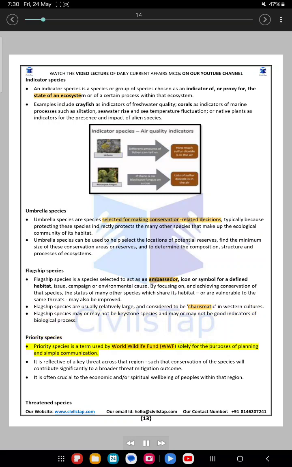Priority species. Priority species is a term used by World Wildlife Fund (WWF) solely for the purposes of planning and simple communication. It is reflective of a key threat across that region such that conservation of the species will contribute significantly to a broader threat mitigation outcome. It is often crucial to the economic and or spiritual well-being of peoples within that region.